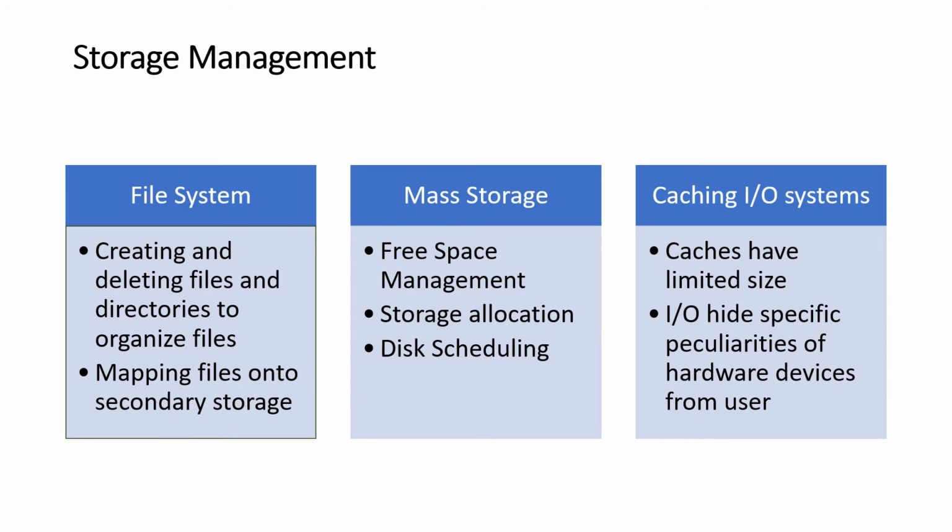Next is mass storage management. The secondary storage is required to back up main memory, as main memory is too small to accommodate all data and programs, and because the data that it holds are lost when power is lost. Disks are used as the online storage medium for both programs and data. Some responsibilities of the operating system in connection with mass storage are free space management, disk storage allocation, and disk scheduling.